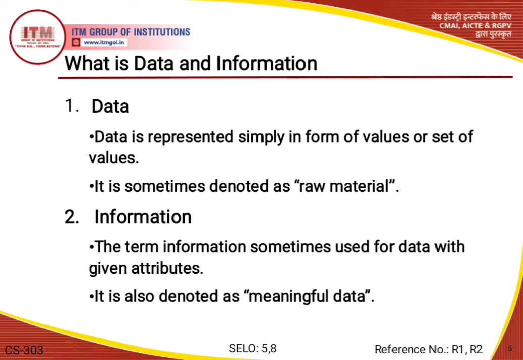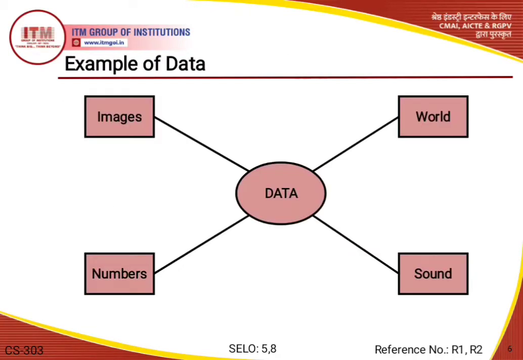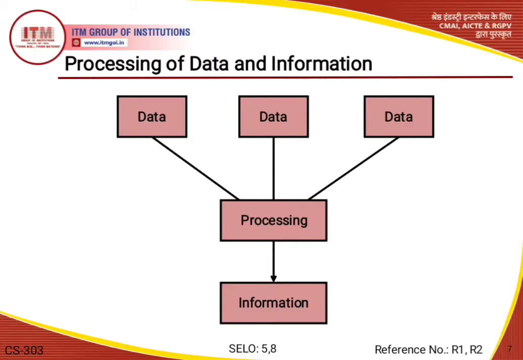Okay, and information is just processed data, while data is unprocessed data. Now moving ahead, processing of data and information. Here I again mention the point that data and information are closely related concepts, but each has its own role in relation to the other, and each term has its own meaning.